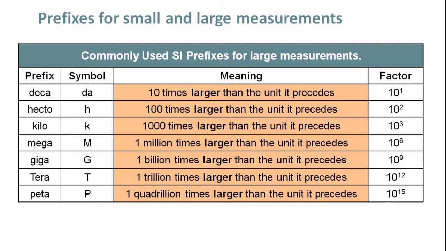The prefix deca is represented by the symbol DA, which means 10 times larger than the unit it precedes. Its value is 10 power 1. Hecta, h, means 100 times larger than the unit it precedes and its value is 10 power 2. Similarly we have kilo, its value is 10 power 3, mega 10 power 6, giga 10 power 9, tera 10 power 12, and peta 10 power 15.